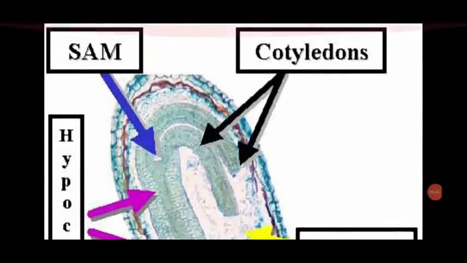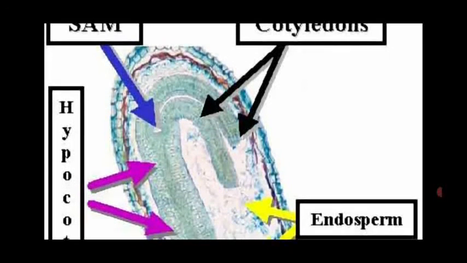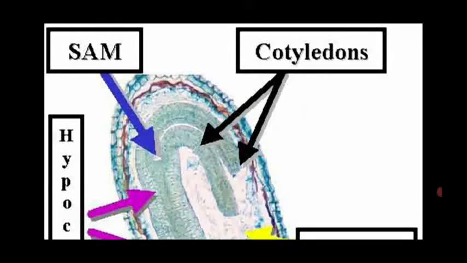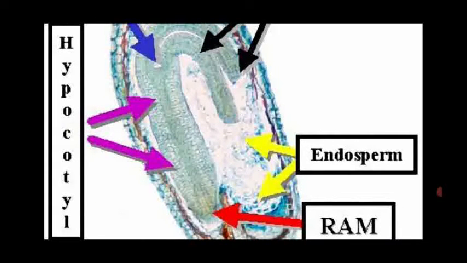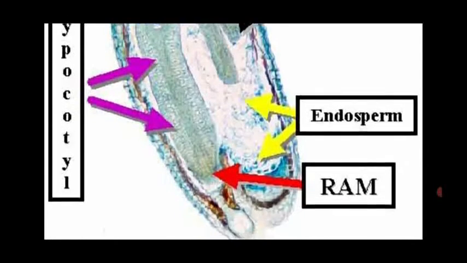Dear students, this is another diagram which shows the parts. I told you the 2 divisions are called cotyledons, 2 cotyledons. SAM means shoot apical meristem. That means afterwards they produce the shoot system. Next one is the hypocotyl region. Hypocotyl means the region below the cotyledons is named the hypocotyl region.